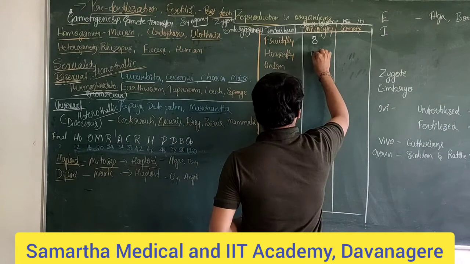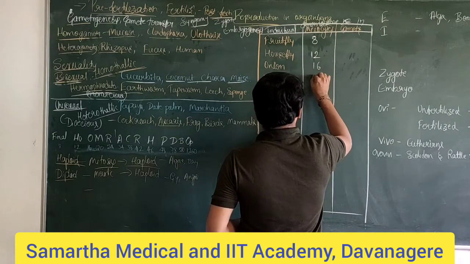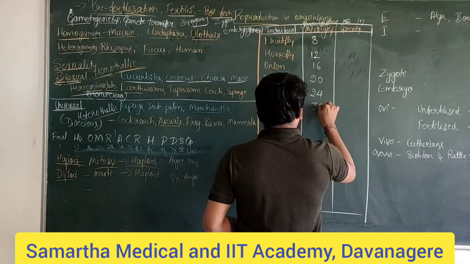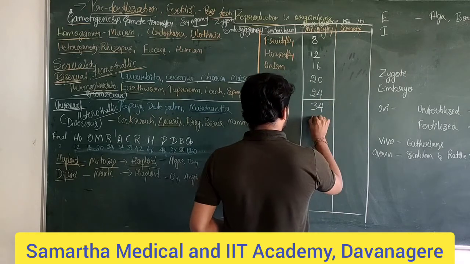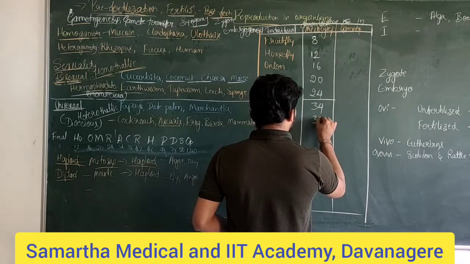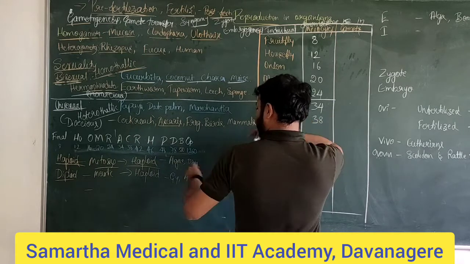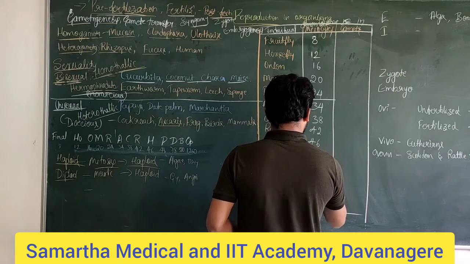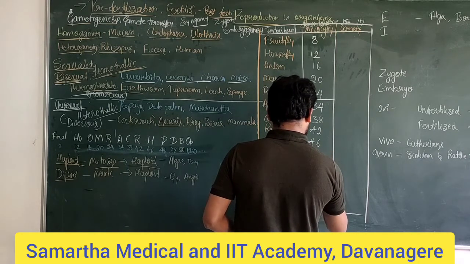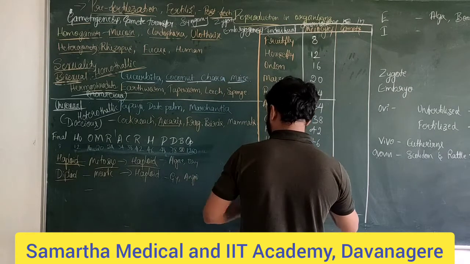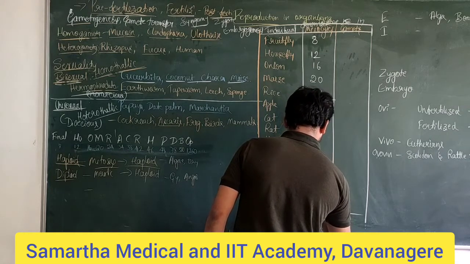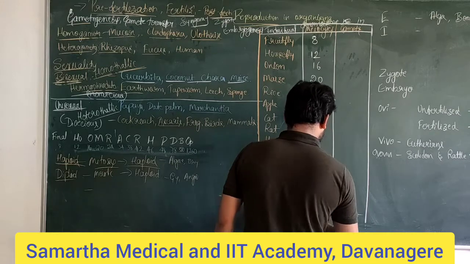Then 12, 16, 20, 24, then 34, 38, and then 42, 46, 48, 78, and another 380 and 1260.